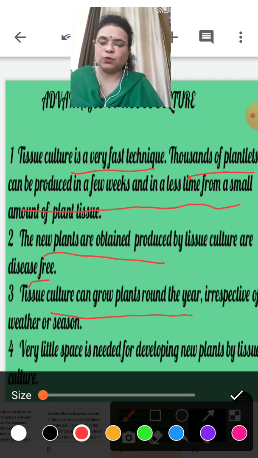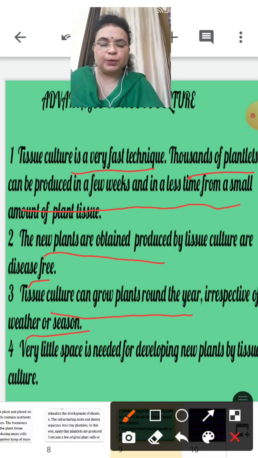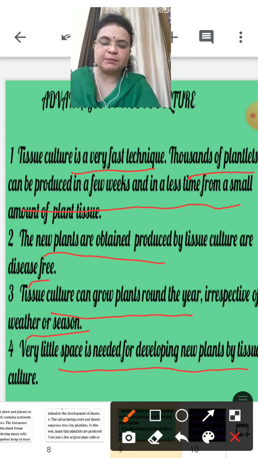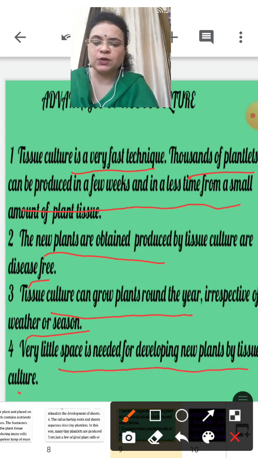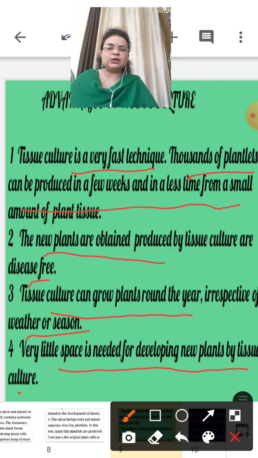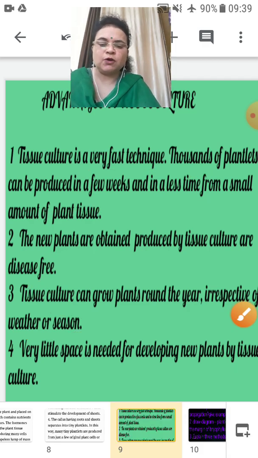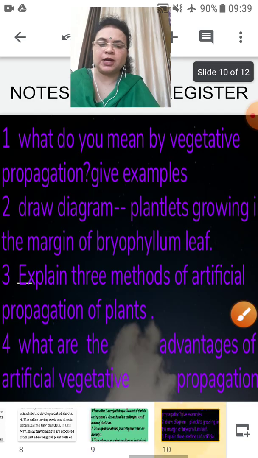It can be grown in any season throughout the year, irrespective of weather. Very importantly, very little space is needed for developing new plants by tissue culture. So tissue culture is a very easy and unique process of growing plants by asexual reproduction.